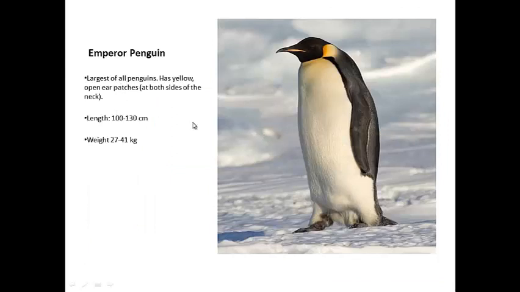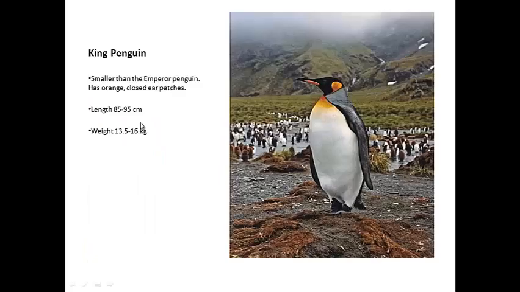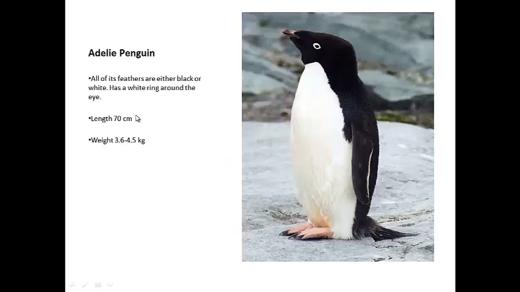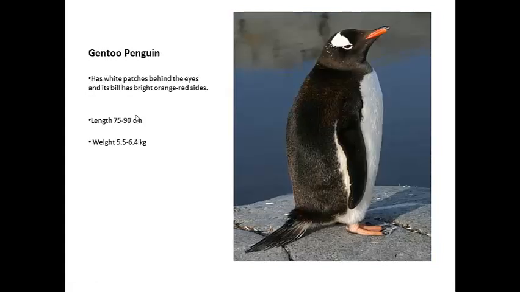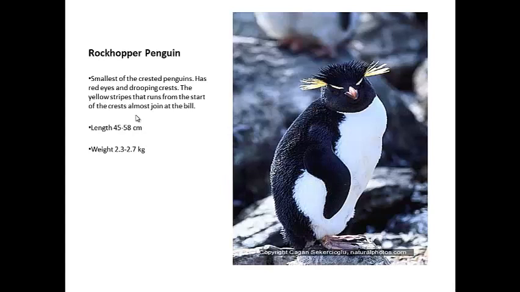The length of this penguin is from 100 to 130 centimeters. And this one is from 85 to 95, a smaller one. Italy penguin, Chinese trap penguin, Gentoo penguin, and this rockhopper penguin.